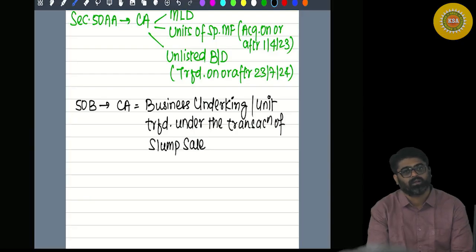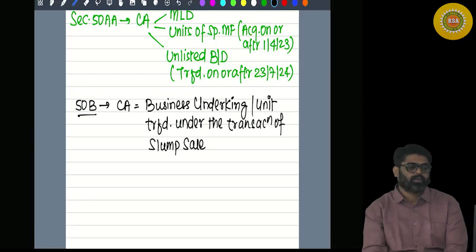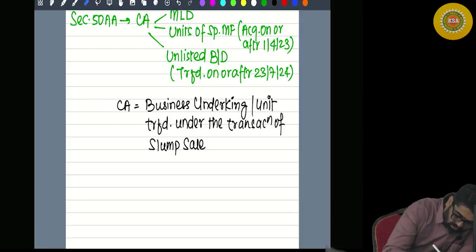So what have they done? They have come up with section 50B. What does section 50B say?